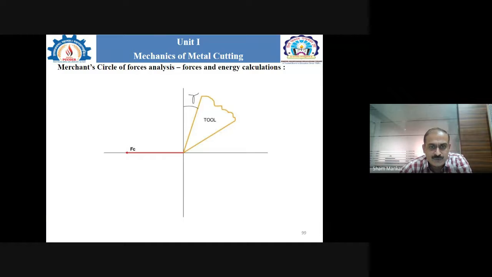Here the cutting force is shown, and in the next diagram Ft is shown, that is the tangential force.